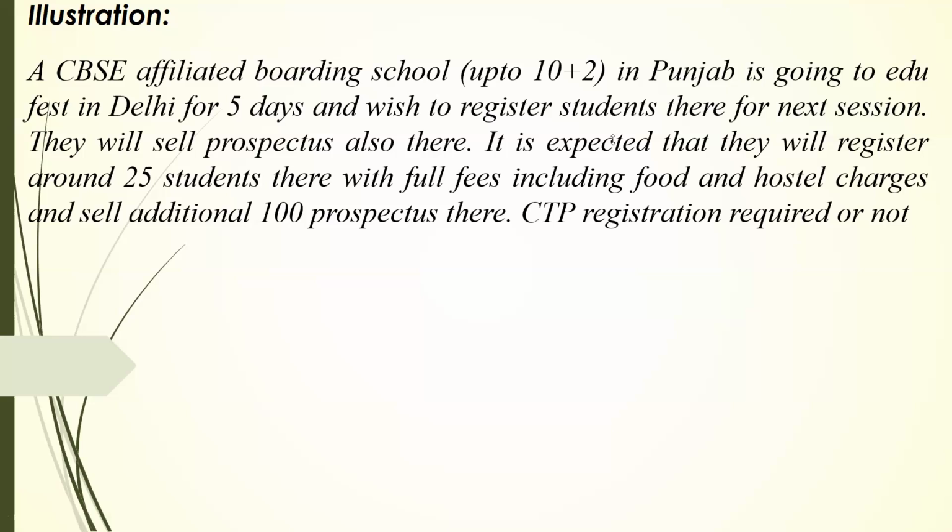So as far as this part, no registration is required. The place of supply is in Punjab. The supplier is also situated in Punjab. As far as if they are carrying any goods, say a prospectus or a school kit or books along with them, and they are selling over the counter over there, for the taxable goods, definitely taxable.